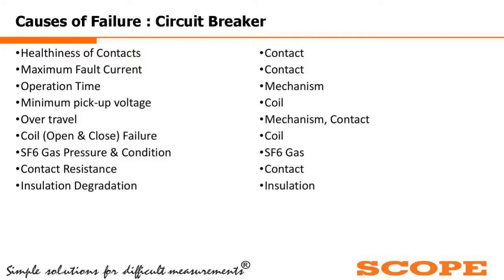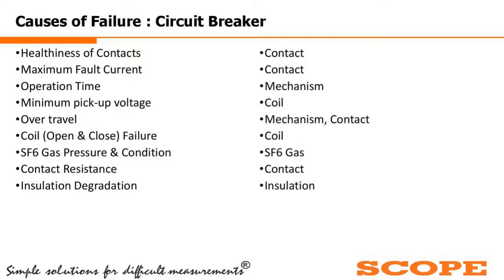Generally, due to a mechanism mismatch or some problem in the mechanism, the operating time of the breaker is affected. Minimum pickup voltage is another problem. The scheduled lowest voltage at which the breaker should operate is called the minimum pickup voltage. If that is not happening, then generally it is a problem of the closing coil or the tripping coil. At the time of tripping, it is the problem of the tripping coil. The coil is not getting energized properly at that voltage, so we need to change the coils.